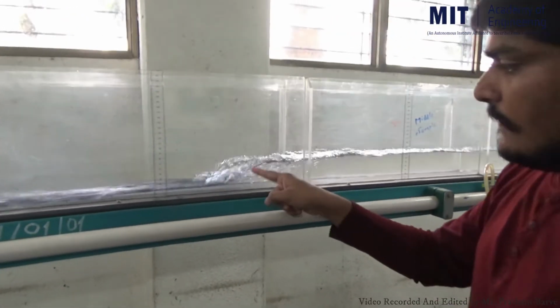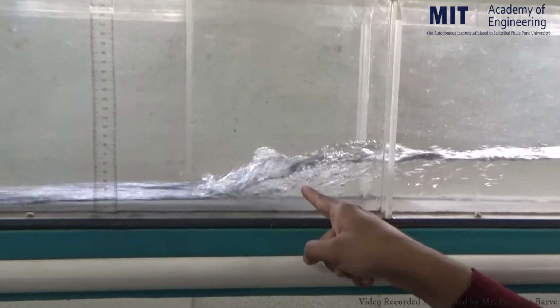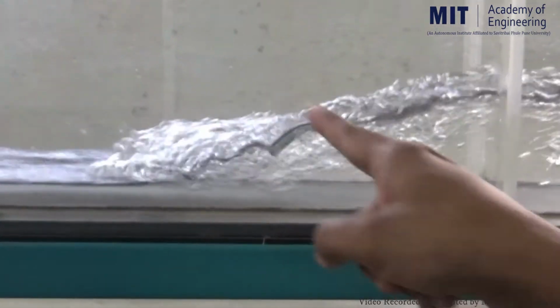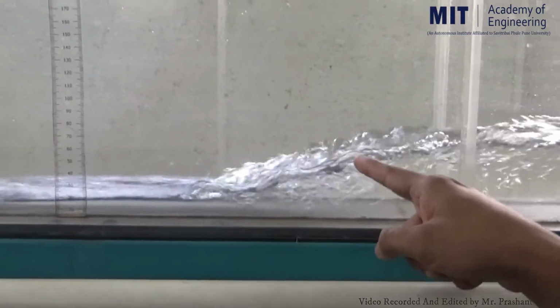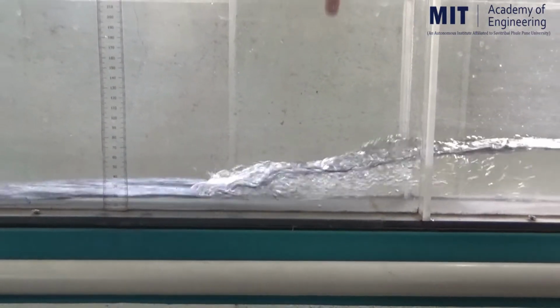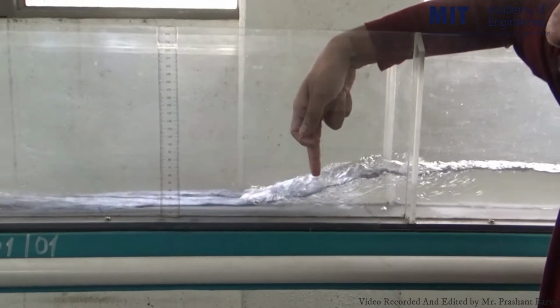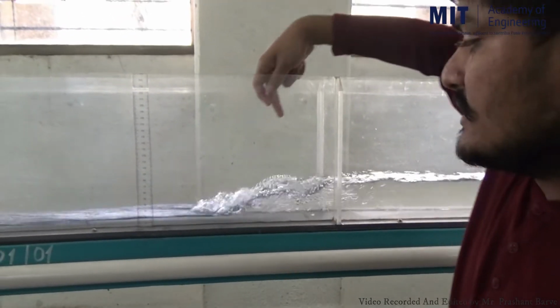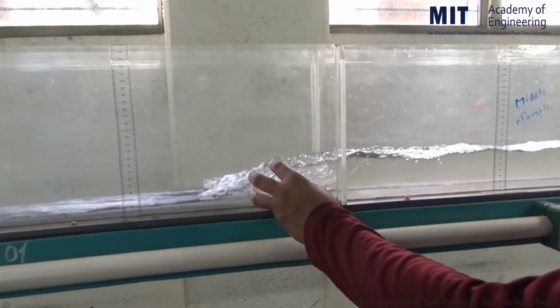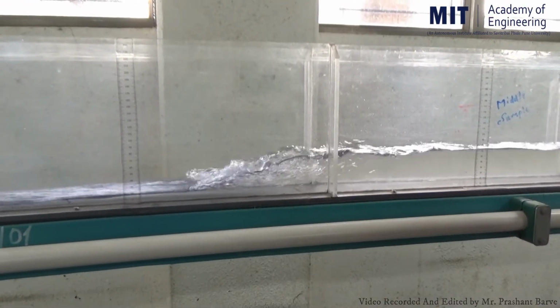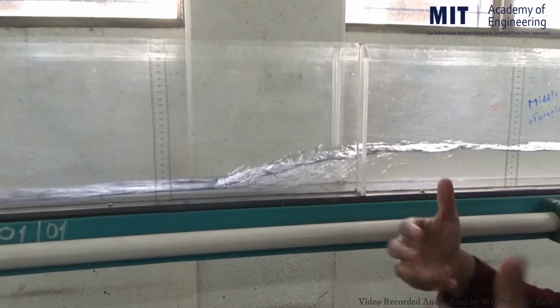So look here, there is tremendous turbulence here. So we can make use of this turbulence. Industries make use of this turbulence for different types of purposes. If we add some chemicals here and want to mix that chemical vigorously, we can add it in this zone so that we can make use of this turbulence. So there are different applications of this turbulence.